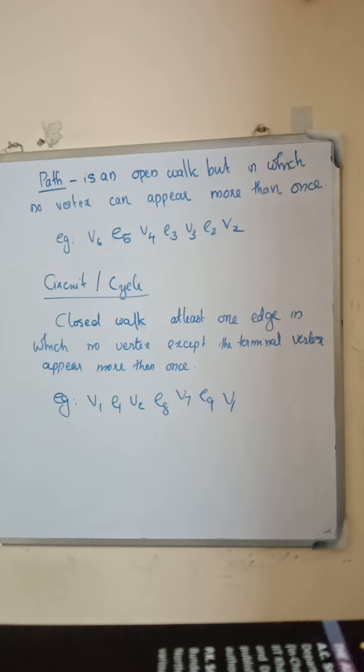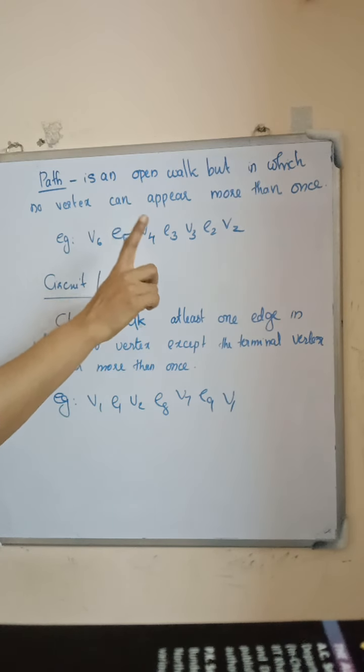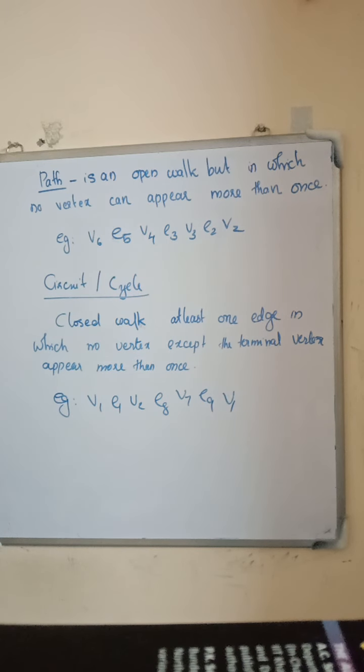Next is path. A path is an open walk in which no vertex can appear more than once. In a walk no edge can appear more than once, but in a path no vertex can appear more than once. Also a path is a walk. So, for example, V6, E5, V4, E3, V3, E2, V2. It's a sequence of vertices and edges. No edge is repeated, no vertex is repeated.